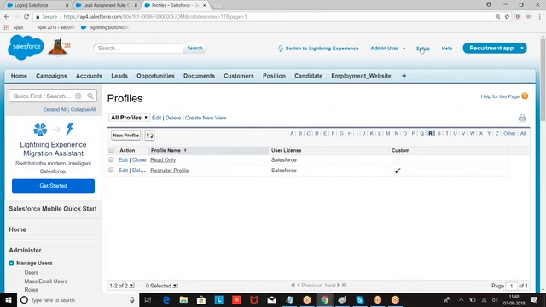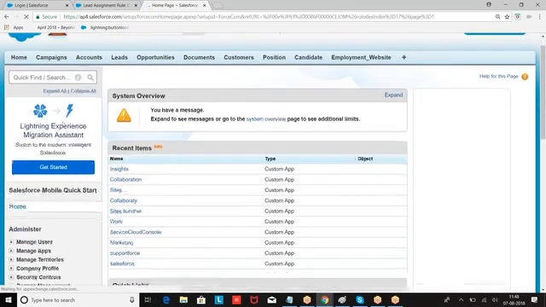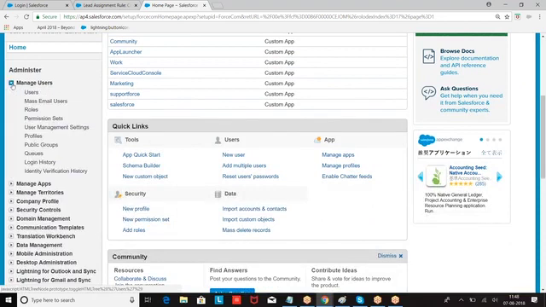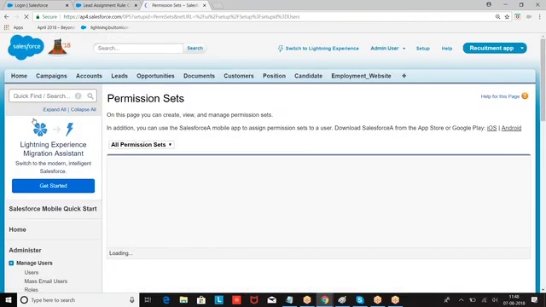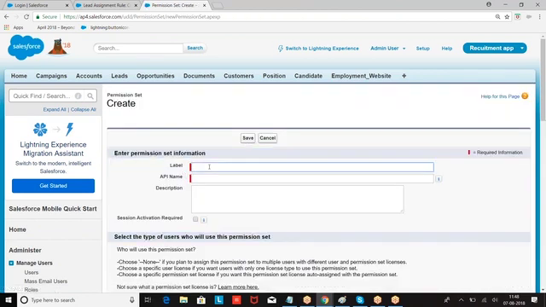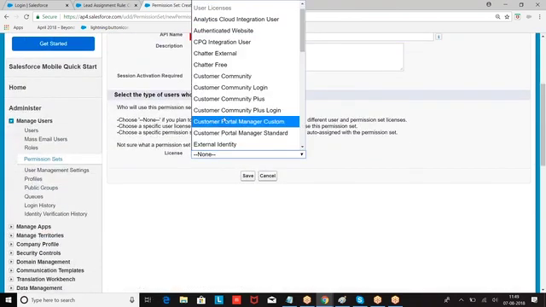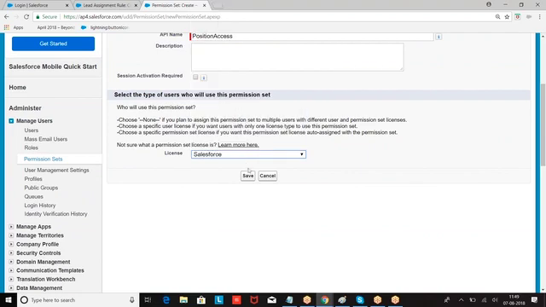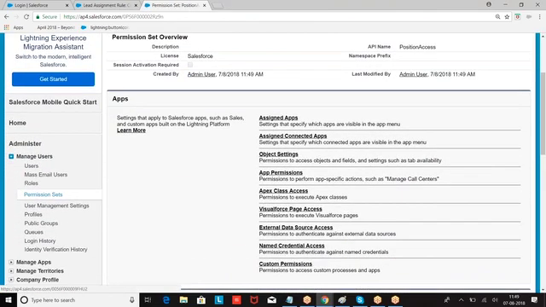So what I'm doing, setup, administer, then I'm going with permission set, new. So according to your profile, you don't have an access. According to your profile, you don't have, but we can also grant some extra permissions using permission set.